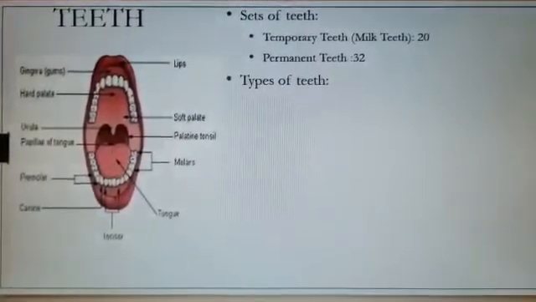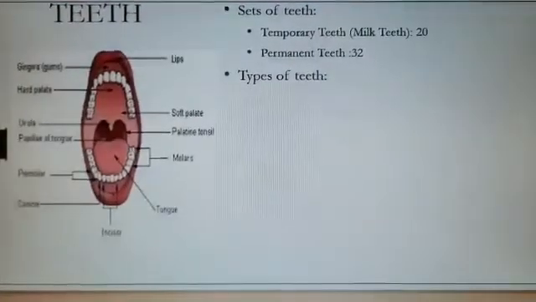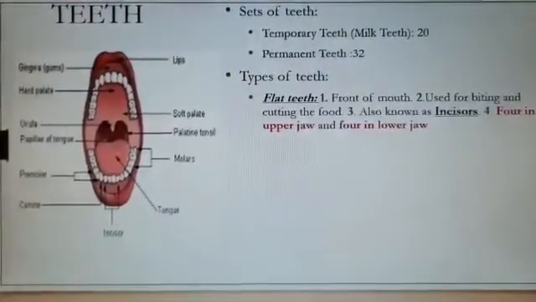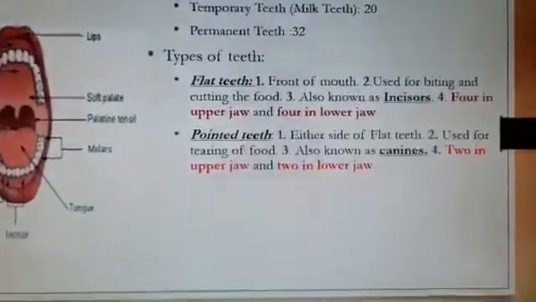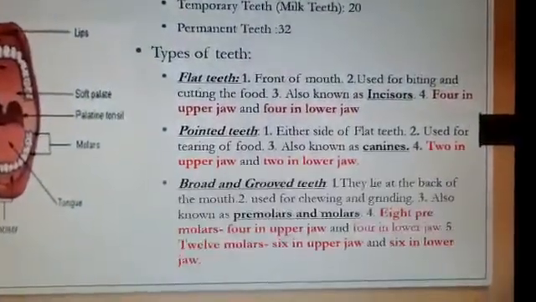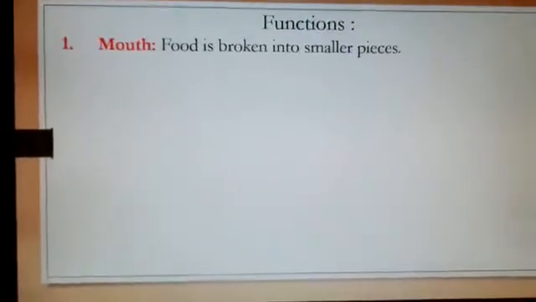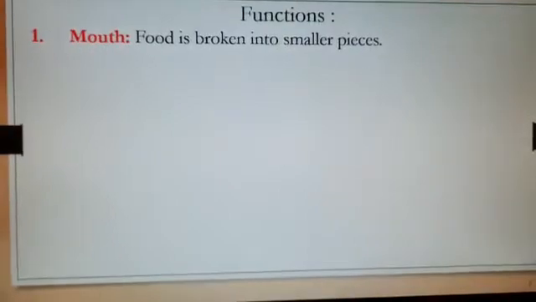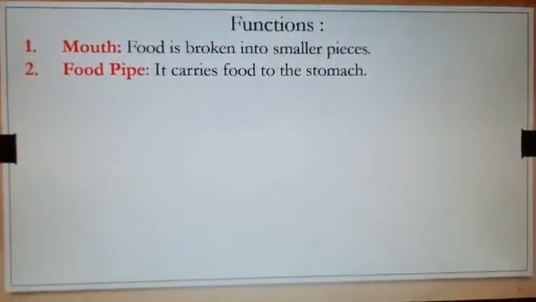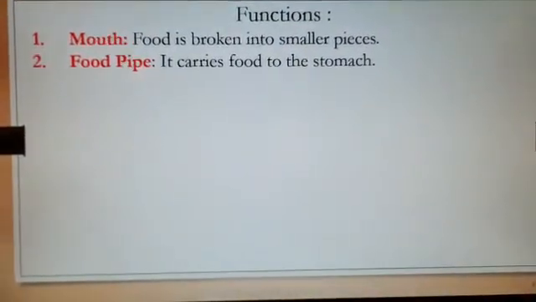And next we discussed the types of teeth. There are 3 types of teeth in our lifetime. The first one is flat teeth, pointed teeth, broad and grooved teeth. And the functions of different parts of the digestive system are: the mouth, where food is broken into smaller pieces. And the food pipe carries the food to the stomach.